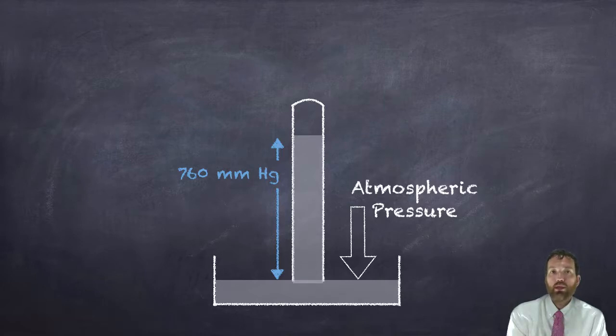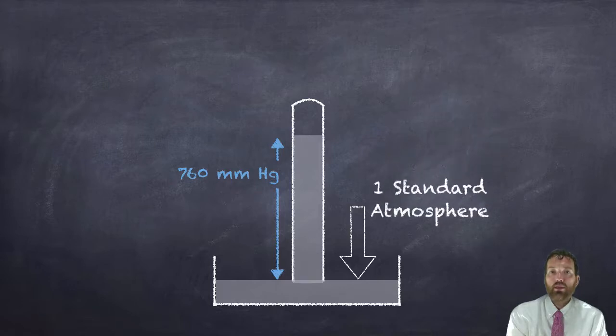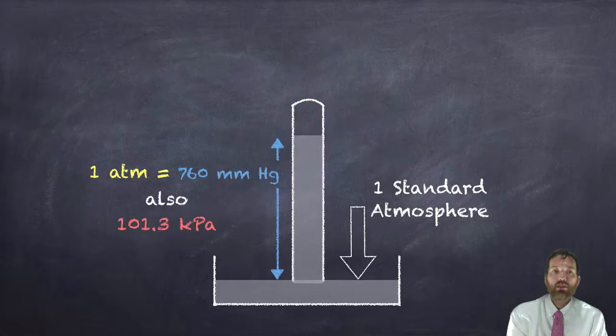That's why we get that unit of millimeters of mercury. That's how high the mercury rose up the tube. So if this was at sea level, we call this standard atmosphere. And that number, 760 millimeters, is equal to a new unit, a derived unit we call 1 atmosphere. It's also equal to 101.3 kilopascals. So these three numbers are all equivalent to one another, and you can use them in conversion factors to convert from atmospheres to kilopascals or vice versa.